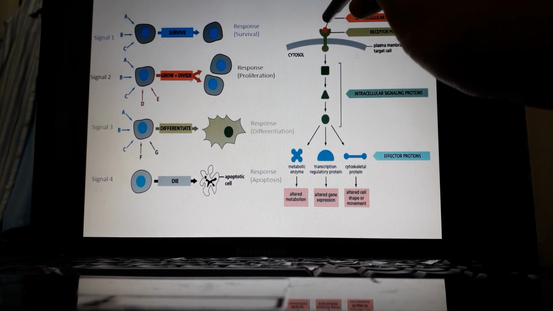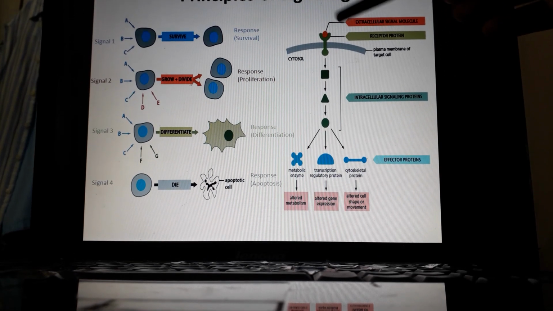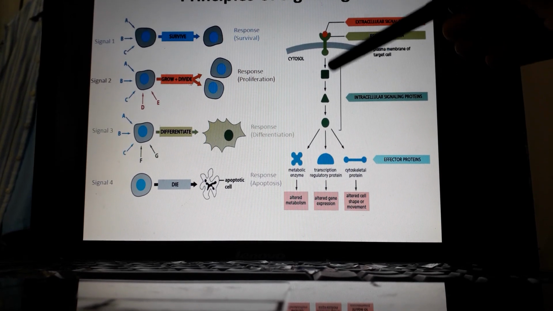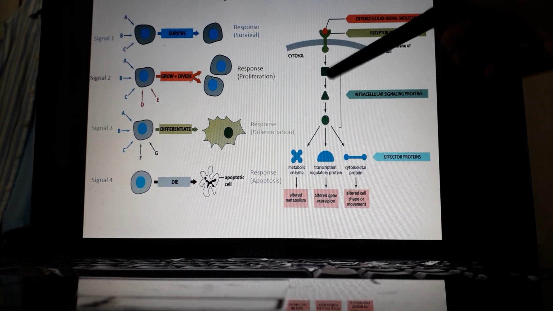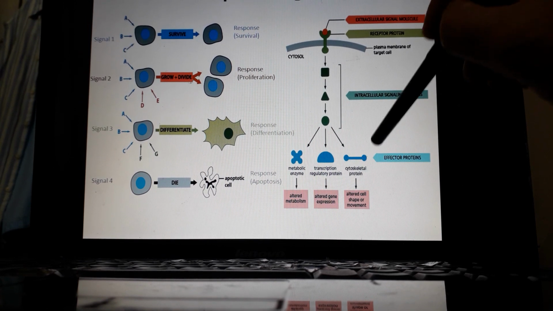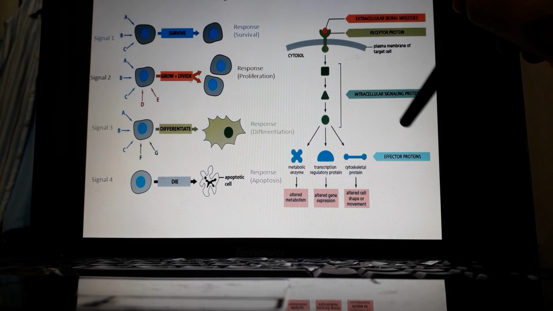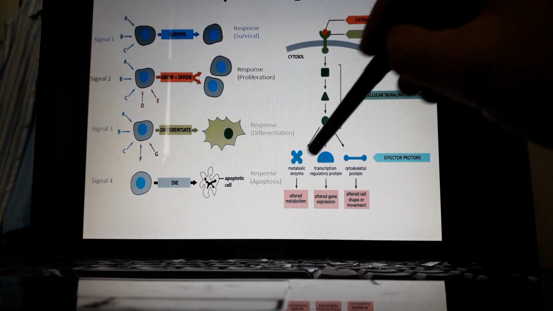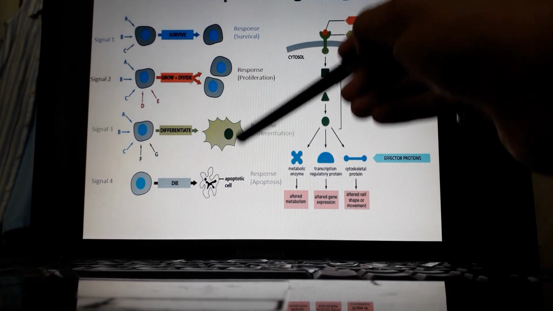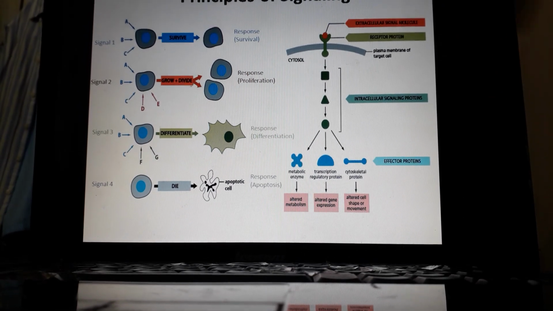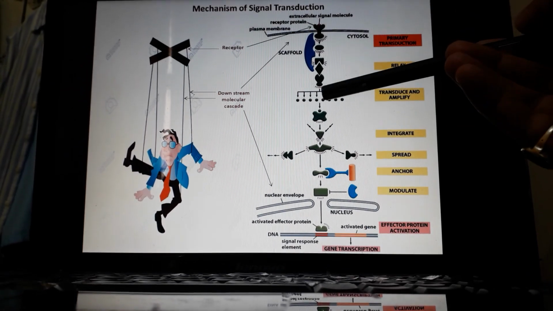So, this is the decoder, and it decodes the signal, and ultimately it activates different sets of intracellular molecules, which ultimately activate the effector molecules, or the ones which exhibit the effect. And these effector molecules exhibit different kinds of functionality, and ultimately these functionalities are exhibited as the response, which we have seen in these cases. Understood?